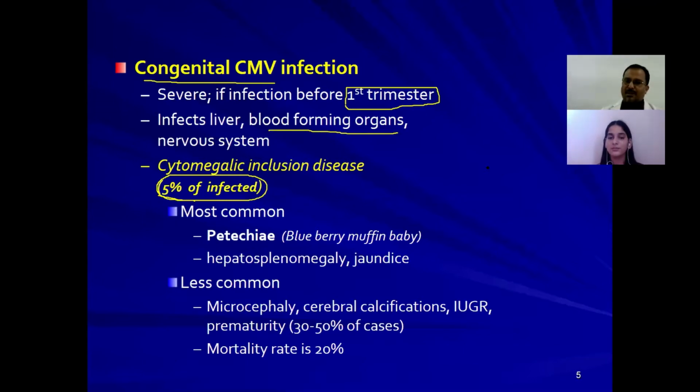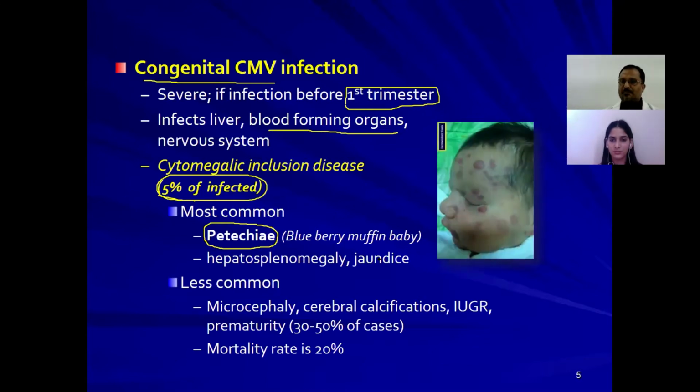But only 5% of cases will show the clinical presentation. The most common presentation is petechial hemorrhages. The petechiae are seen on the face or around the body. If the petechiae are severe in nature, you can see very big petechial lesions here. These rashes you can see. See, this is one. These are all the things you can see.